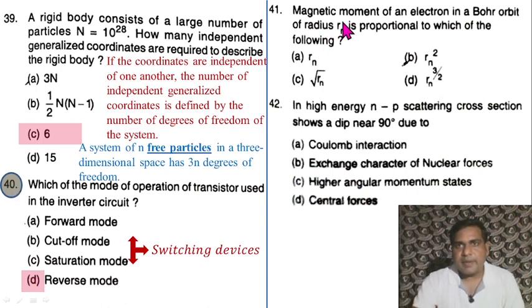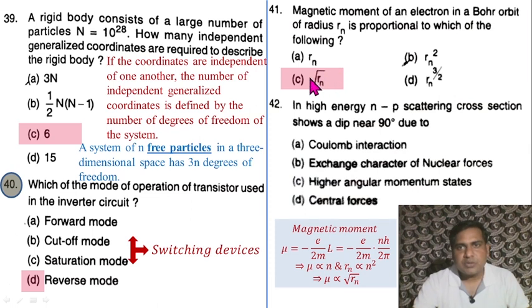Question number 41. The magnetic moment of an electron in a Bohr orbit of radius Rn is proportional to which of the following? It is proportional to the square root of Rn. The magnetic moment mu equals minus e by 2m times L, so mu is proportional to n, and Rn is proportional to n squared, which implies mu is proportional to the square root of Rn.